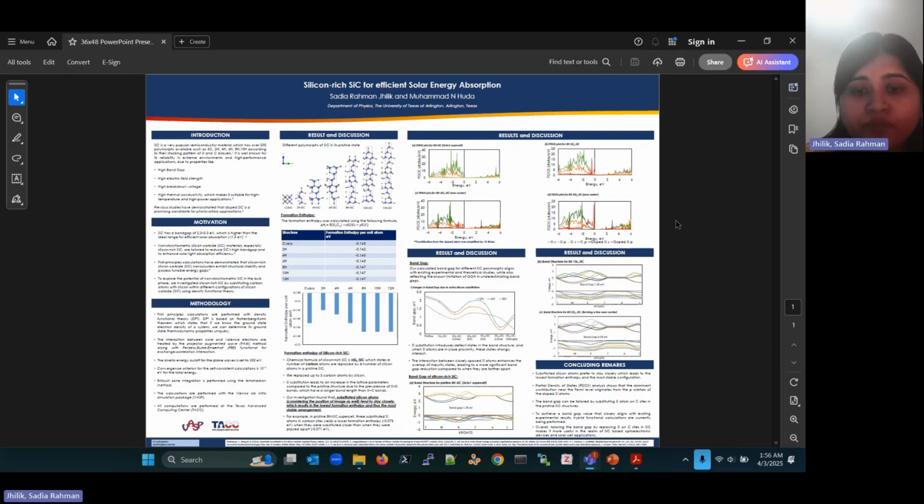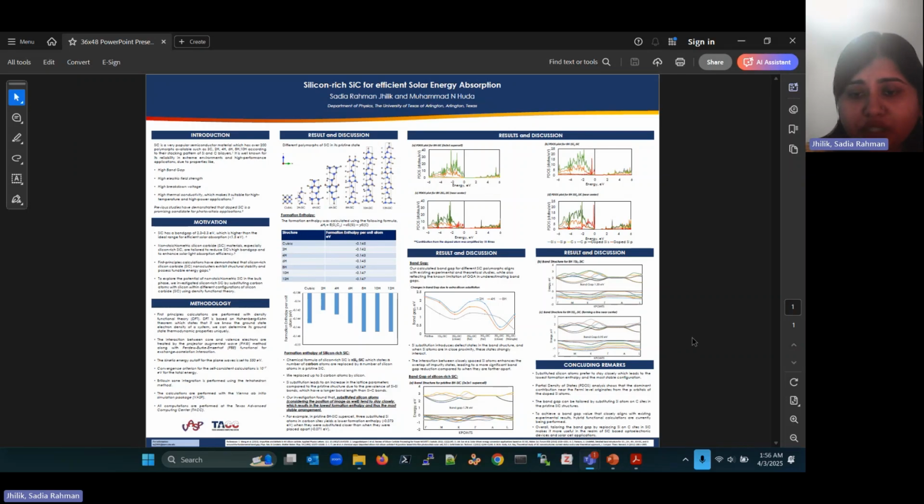First, we see the band gap for pristine 8H SiC, which is 1.78 electron volt, and when one silicon was doped on a carbon site, the band gap reduced to 1.20 electron volt. When 3 silicon are substituted on carbon sites, the band gap reduced even more and became 0.95 electron volt. A more non-dispersive and localized defect band is seen near the Fermi level.